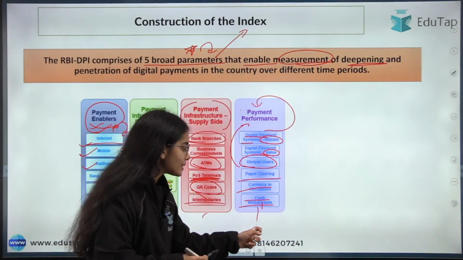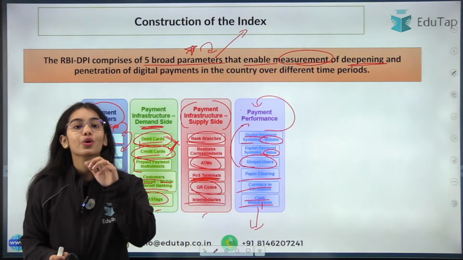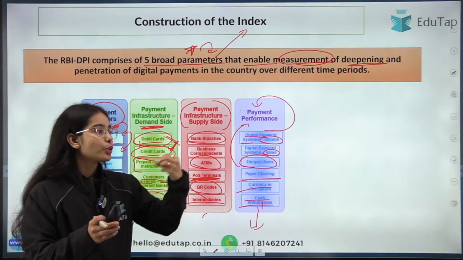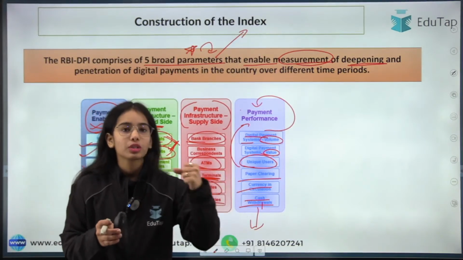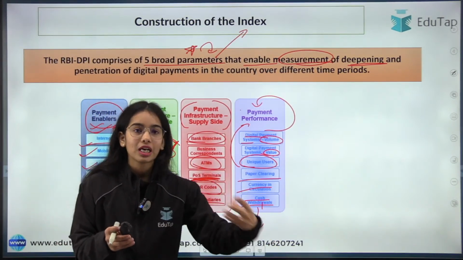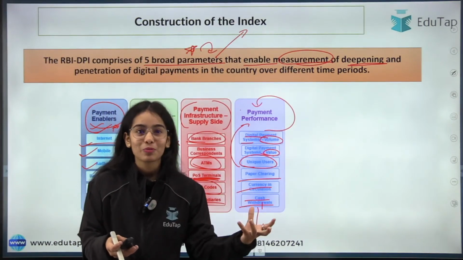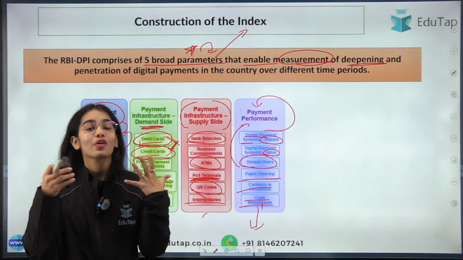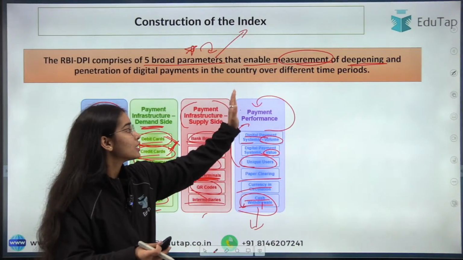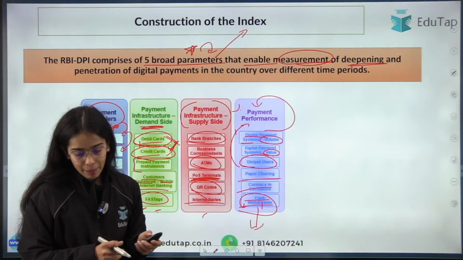If the cash withdrawals are less, that means there are more digital payments happening. Without withdrawing the cash, you are able to make the transactions. Like before, you had to go to the ATM to withdraw the cash, to give to the ration shop, or to the maid, or to the house helpers. But now even the house helpers have a UPI ID, and you are just sending them the money through the UPI ID. So you can understand how fast and efficient the system has become. Now the cash withdrawals are decreasing, and this is showing the improvement in the payment performance, the penetration and the deepening of the digital payments.